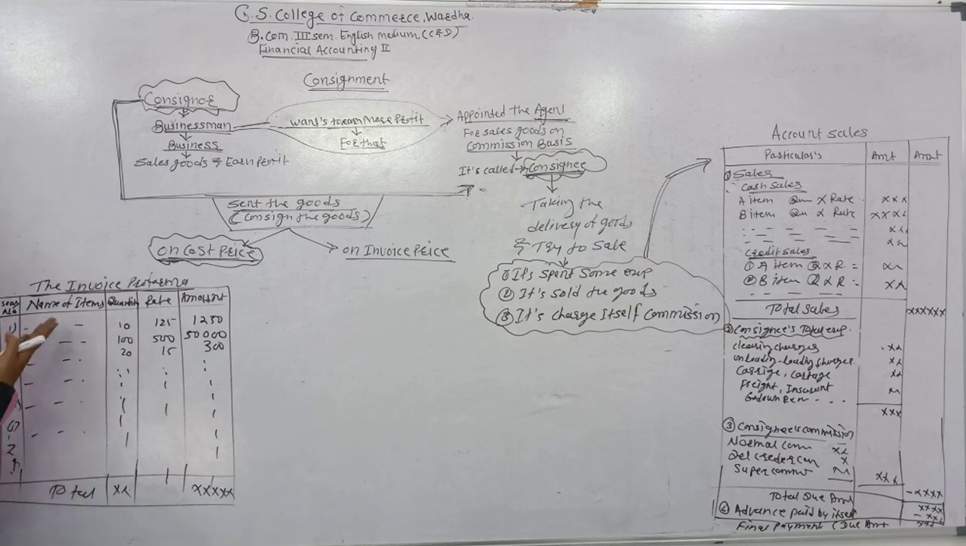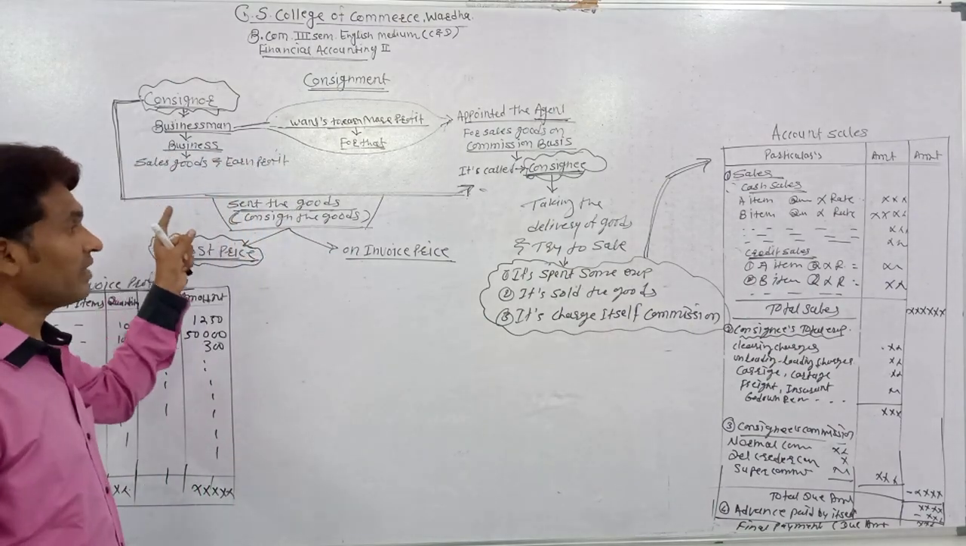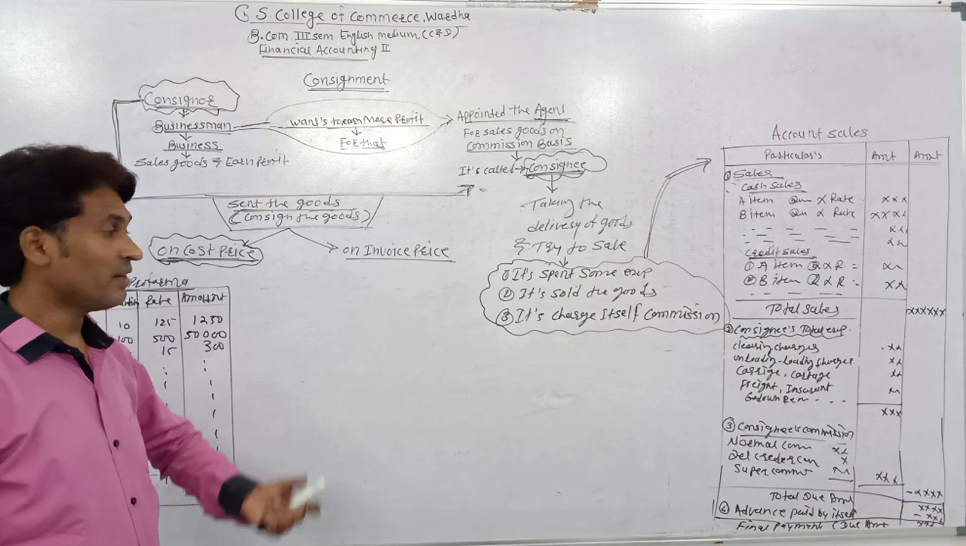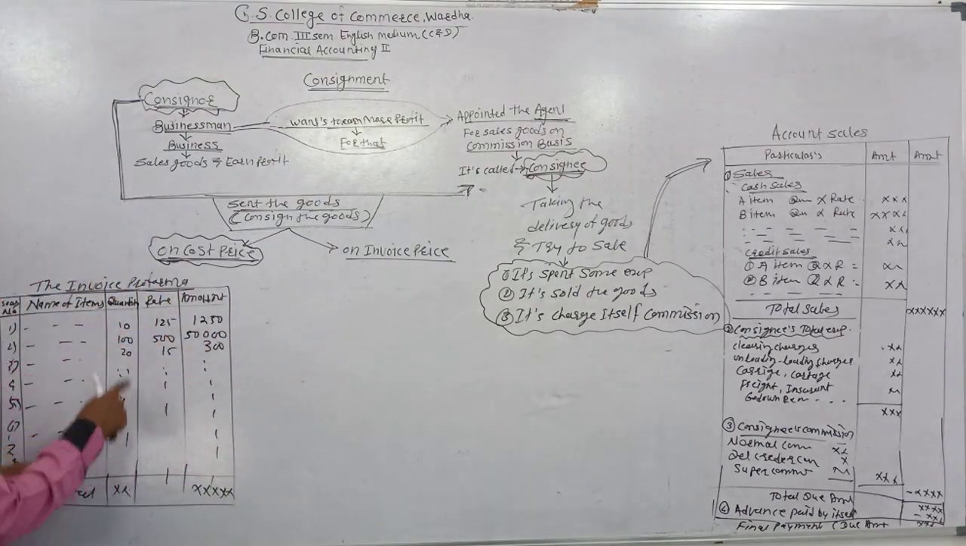Normally, it contains the serial number, name of items sent, quantity, rate, and final total amount. It means how much amount of goods is sent and which goods are sent, their quantity, their rates, all these things are given in the invoice proforma.